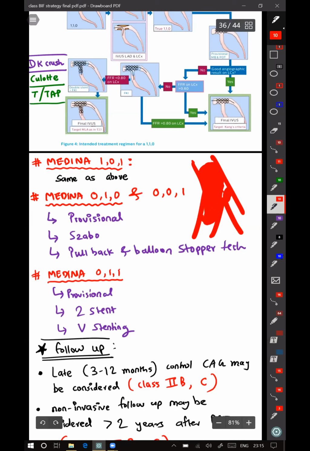So after you have positioned the stent here, undeployed stent this is, then you start pulling the stent back. Because your balloon is inflated here, you will be able to pull it just till the ostium of the side branch. Once you get a tug, you deflate this balloon and inflate this balloon and deploy the stent in the side branch. That is the pullback and balloon stopper technique.